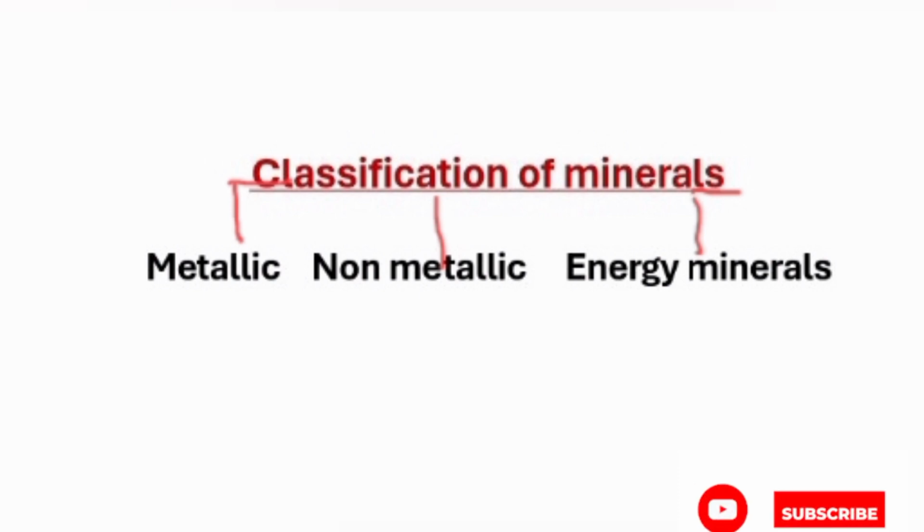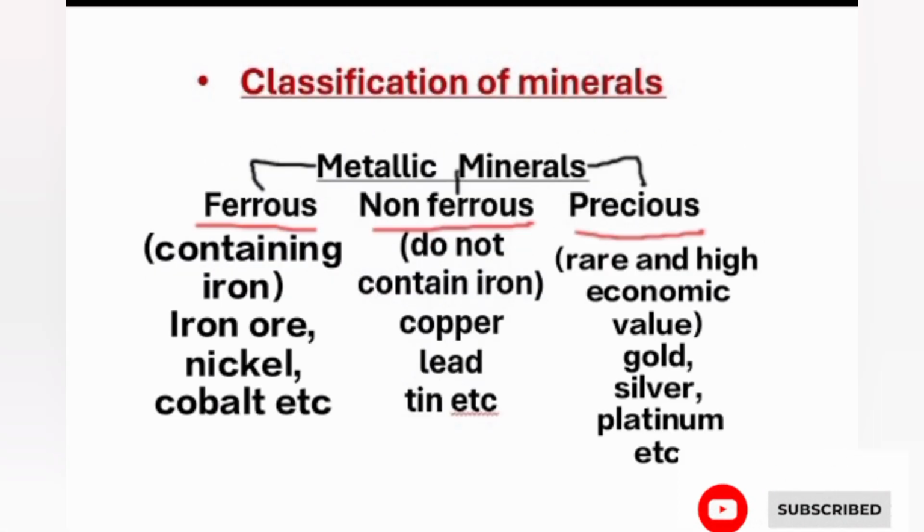Minerals are classified into three: metallic minerals, non-metallic minerals, and energy minerals. First, we can see metallic minerals. Metallic mineral is further divided into three: ferrous, non-ferrous, and precious. First, we can see ferrous minerals. Ferrous minerals are metallic minerals that contain iron. They are magnetic. Iron ore, manganese, nickel, cobalt are example for ferrous minerals.